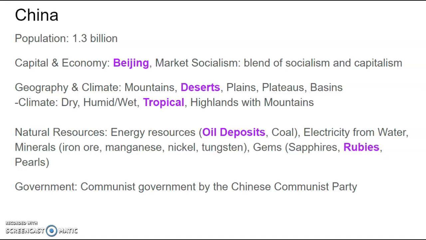Natural resources of this country, once again, have energy resources of oil deposits and coal. They also use hydroelectric power and many minerals like iron ore, manganese, nickel, and tungsten. But regardless, China also mines many gems like sapphires, rubies, and pearls. The government itself actually is a communist government run by the Chinese Communist Party, though nowadays it is seen as more of a free country with their government, willing to cooperate with many other countries on an economic level or governmental level.